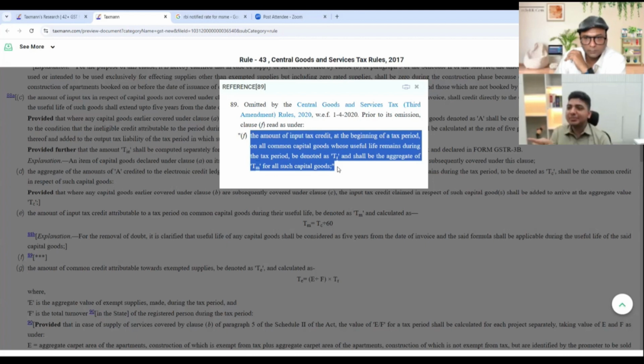अगर मैं उसे literally पढ़ूं, then it will fail. लेकिन अगर मैं strict interpret करूं, then it will somehow pass. So the question is, should I do a literal interpretation? Should I do a strict interpretation? अगर literal interpretation करूं तो nothing to reverse in 43. Even now you are doing 90% exempt supplies, आपको reverse करने की जरूरत ही नहीं है क्योंकि वो TR का definition remove हुआ है. The provision is unworkable.